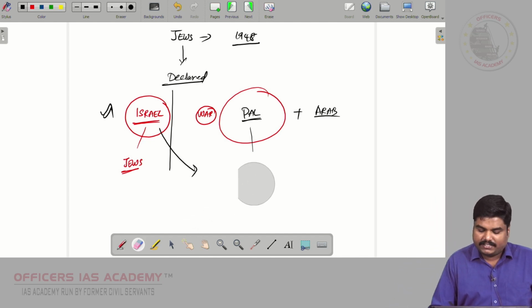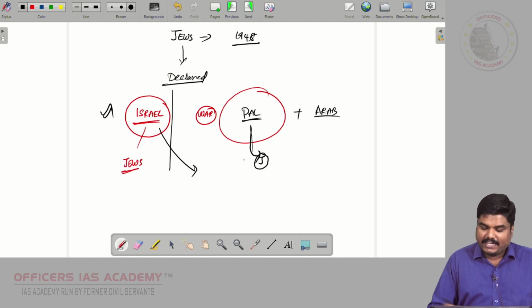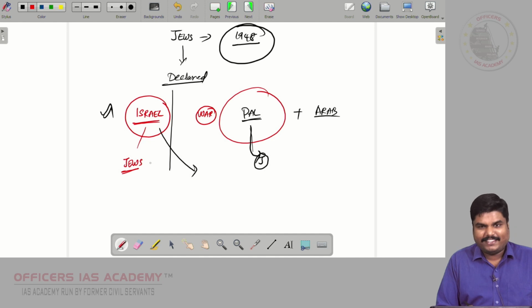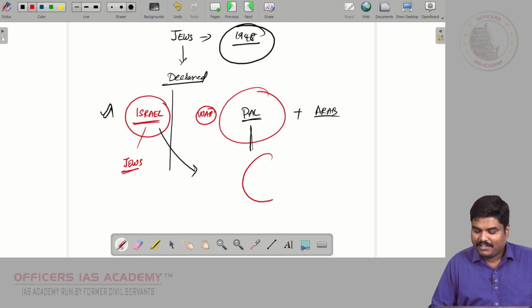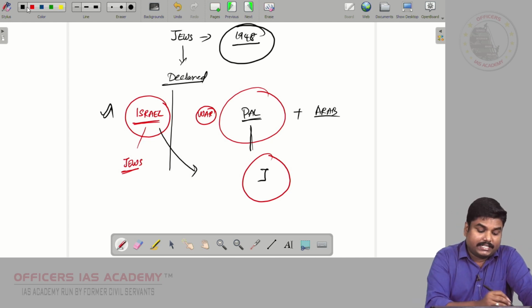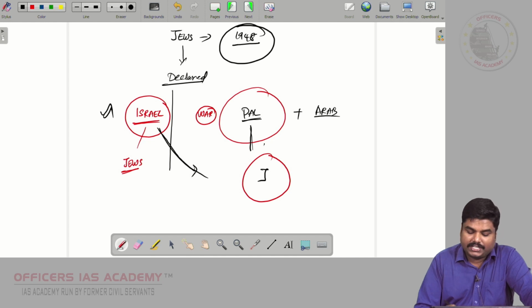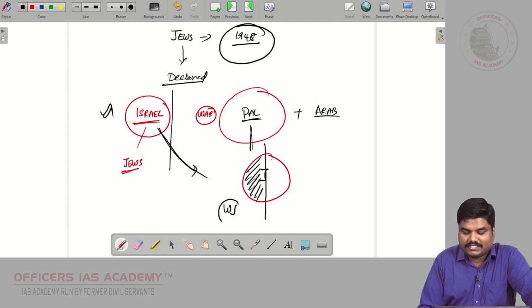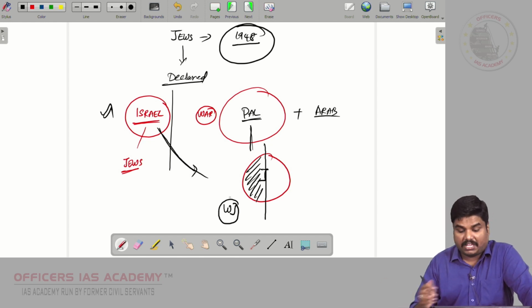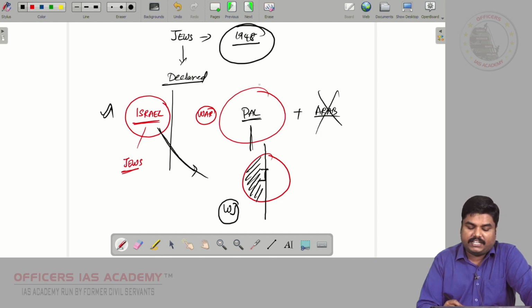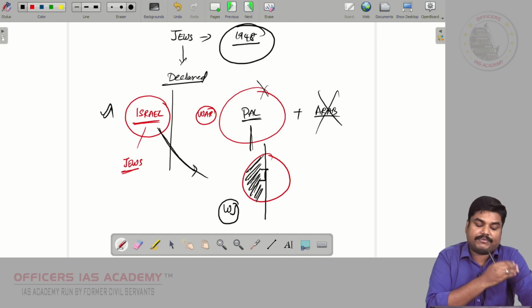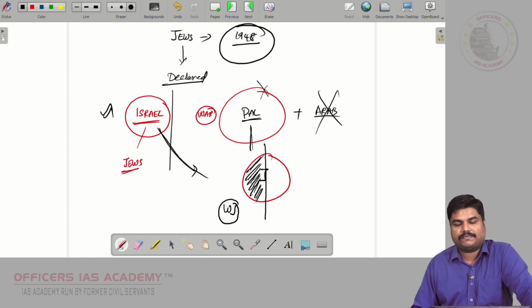This Jerusalem city was actually under the control of Palestinians. But in this 1948 war, Israel captured half of Jerusalem, that is the western part of Jerusalem. In this war, they defeated the Arabs and the Palestinians, and the western part of Jerusalem city was captured by Israel, the Jews.